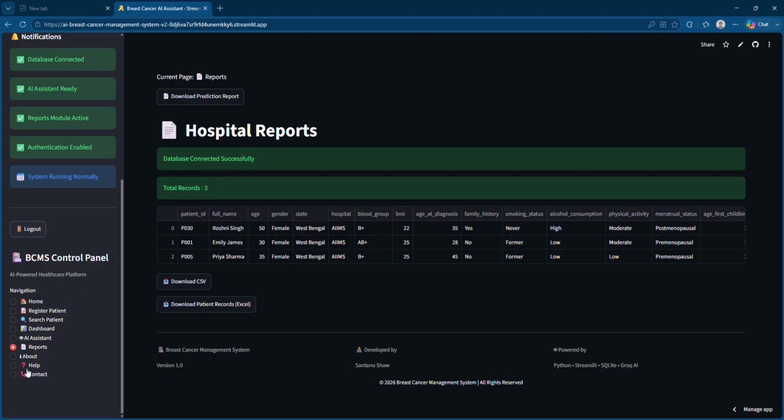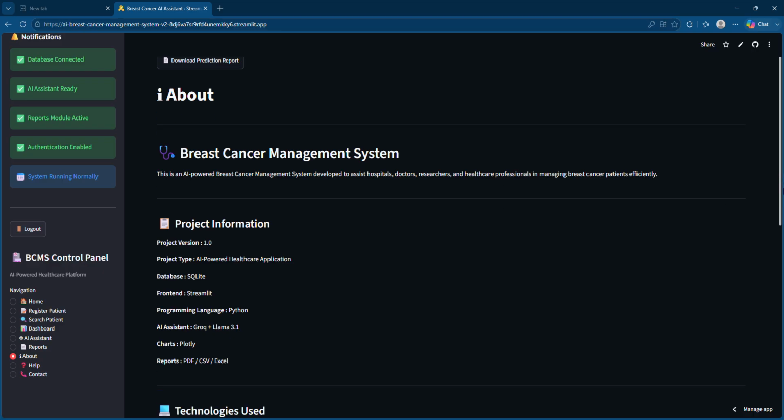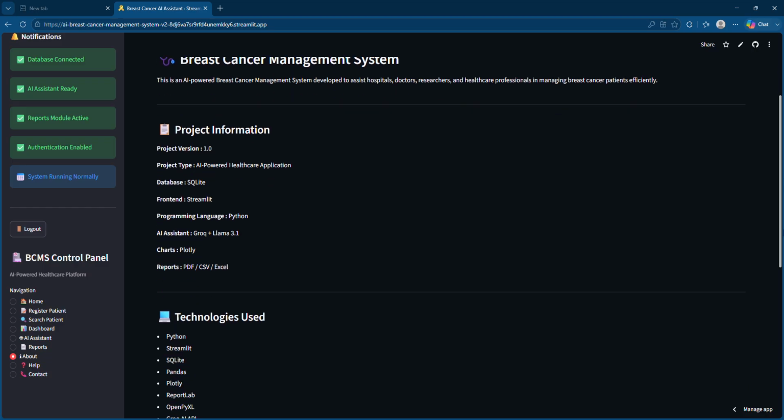Now moving on to our next module. So this was all about the hospital reports, that is the record or the data set page. Let's say someone wants to gain access to the data, right? And this is the about part. So this is about my breast cancer management system, an AI powered breast cancer management system developed to assist hospital doctors, researchers and healthcare professionals in managing breast cancer patients. So this was my project information.